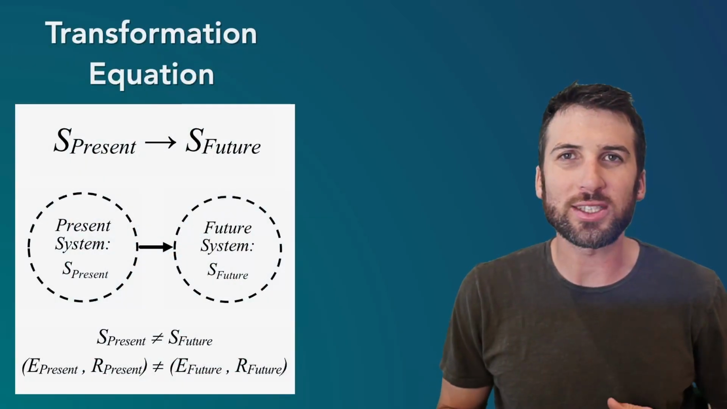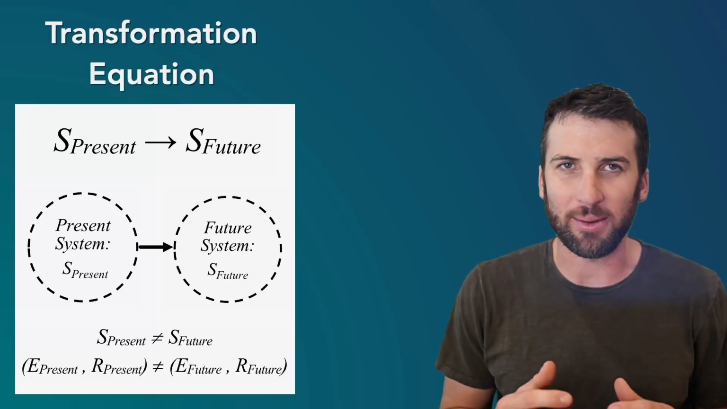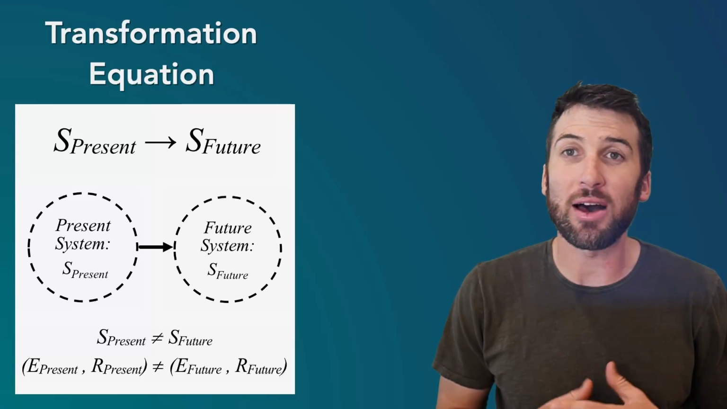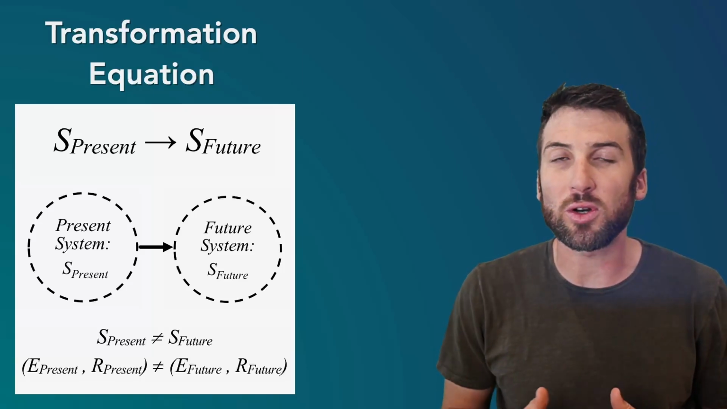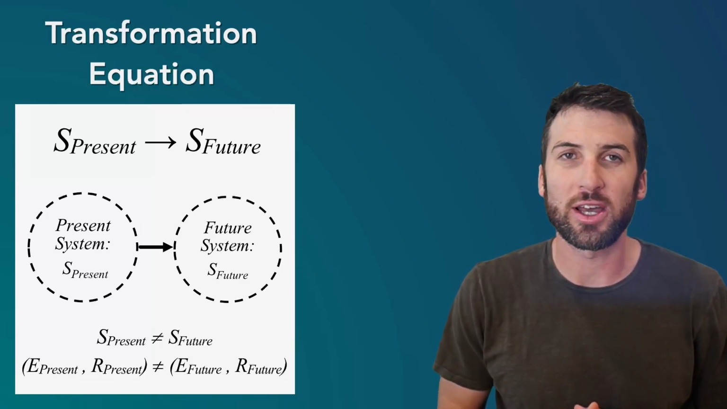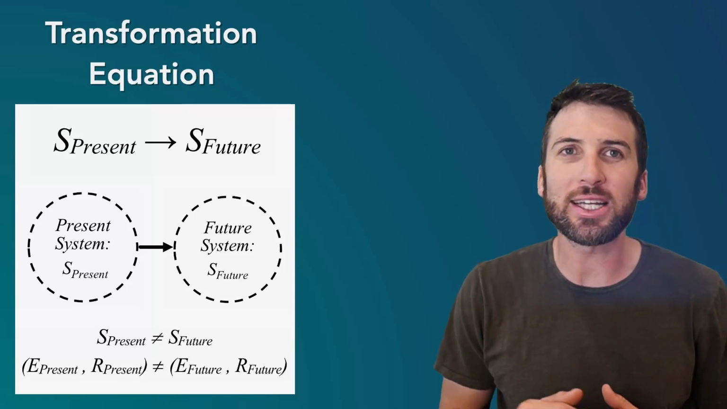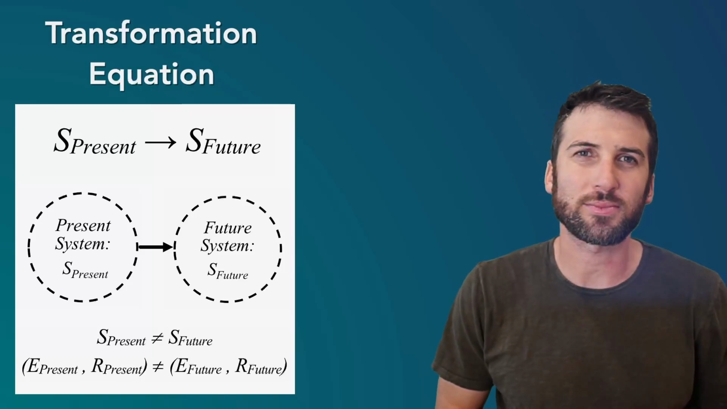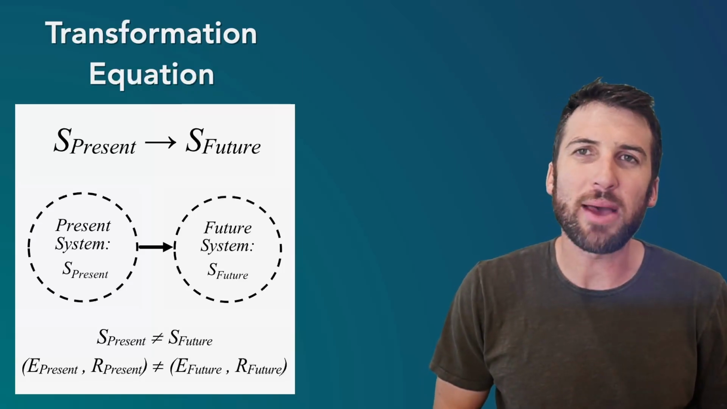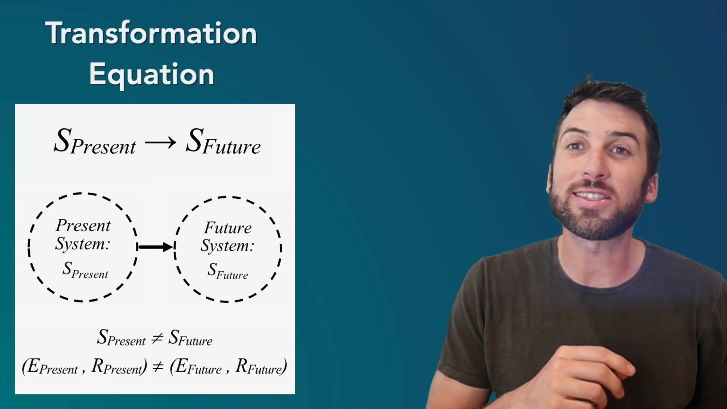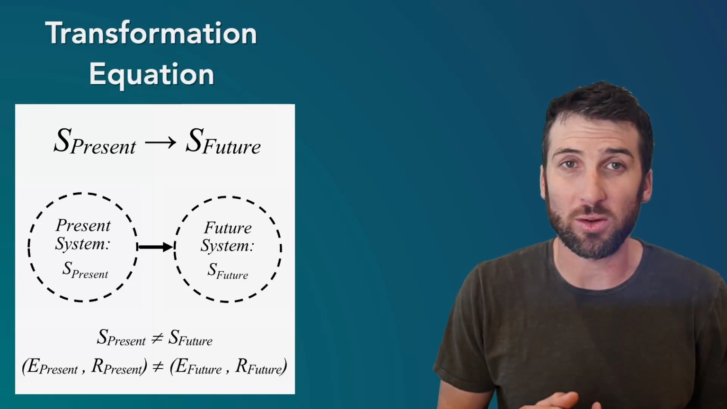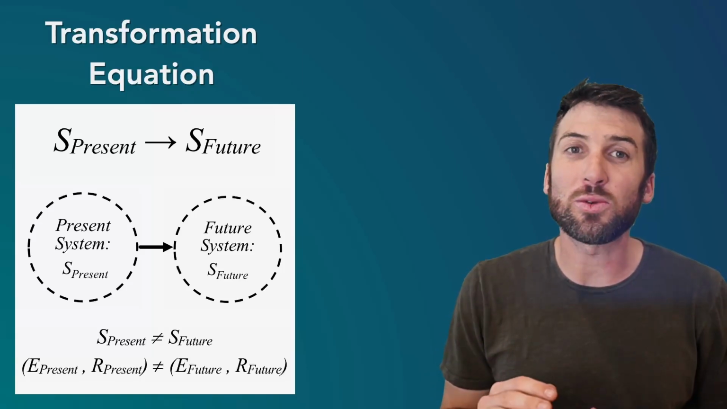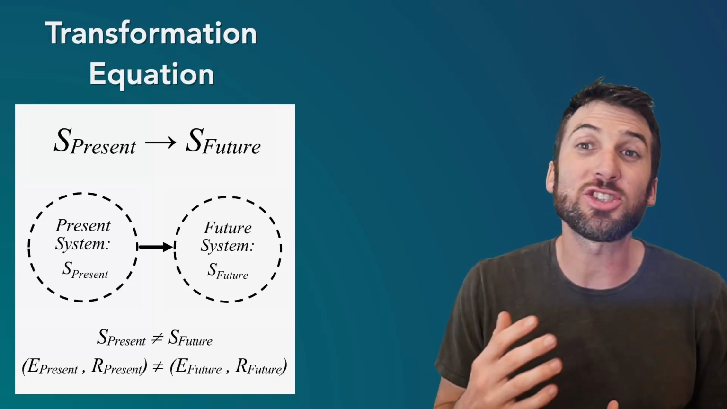So what does it mean for a system to transform over time? One simple equation is when the system of the present is transformed to a different system of the future. This is represented by a mapping here in the equation: S present is mapped to S future. Now, this mapping entails that the system is transformed, that it changes over time. And this means that the system of the future is not equal to the system of the past, that it has changed over time.